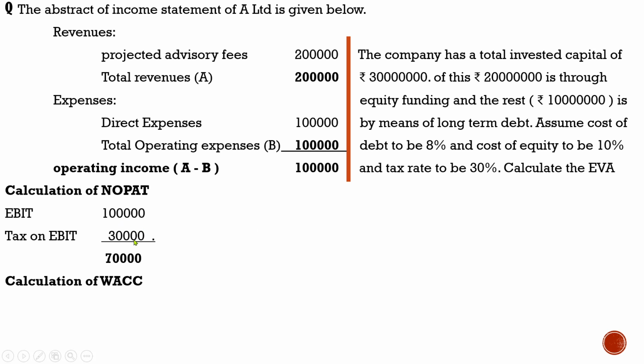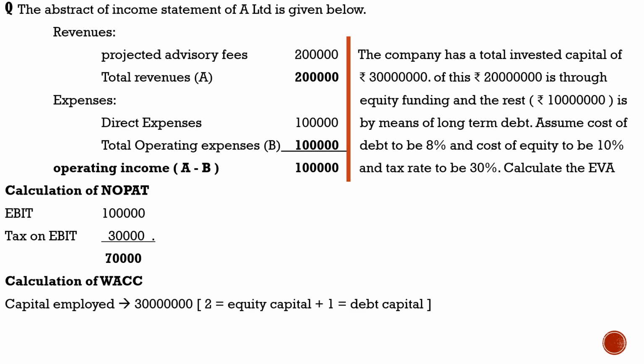Then only you need to adjust the tax on EBIT. In this question, there is no specification regarding interest to be paid or any such tax adjustable items. So we are going directly by deducting the tax rate from the earnings before interest and tax. So you got 70,000.